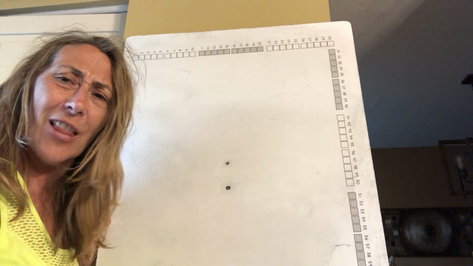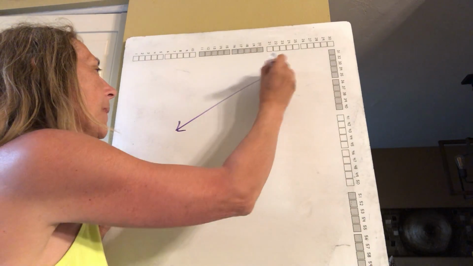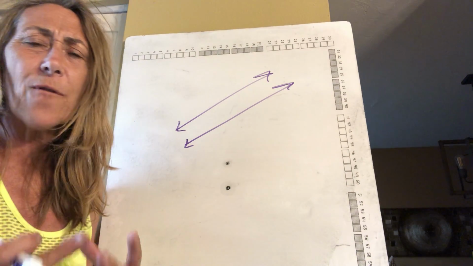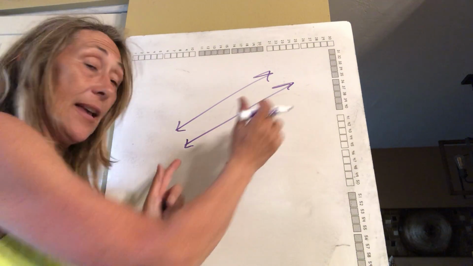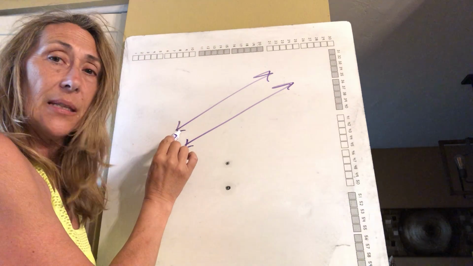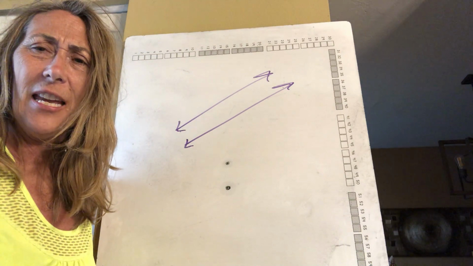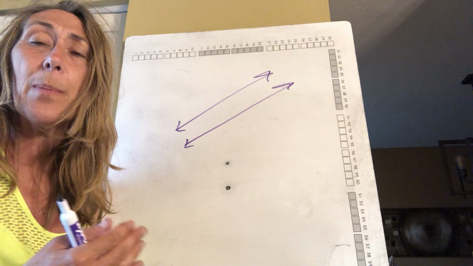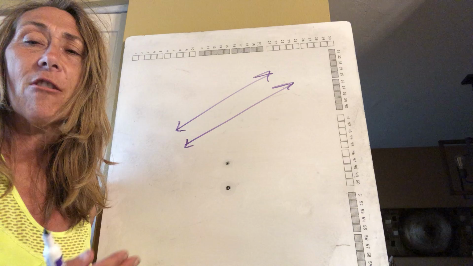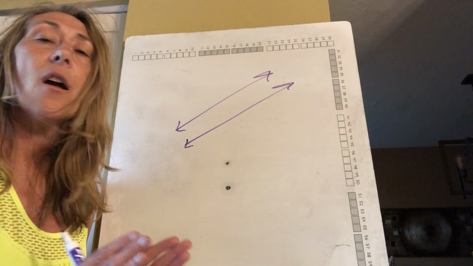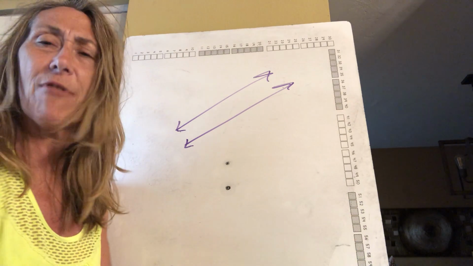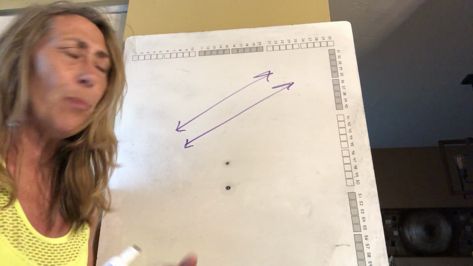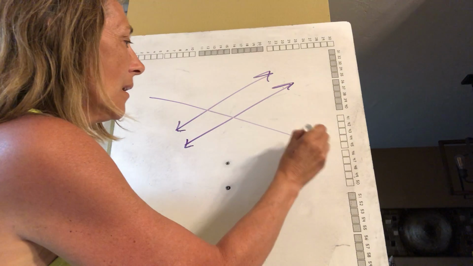When we talk about our lines, when our lines go on forever and ever, like lines do, this tells me they're going on indefinitely. They will never touch, they will never cross. They're called parallel lines, a pair of parallel lines. Forever and ever, they're going to go on and never touch. Parallel lines.